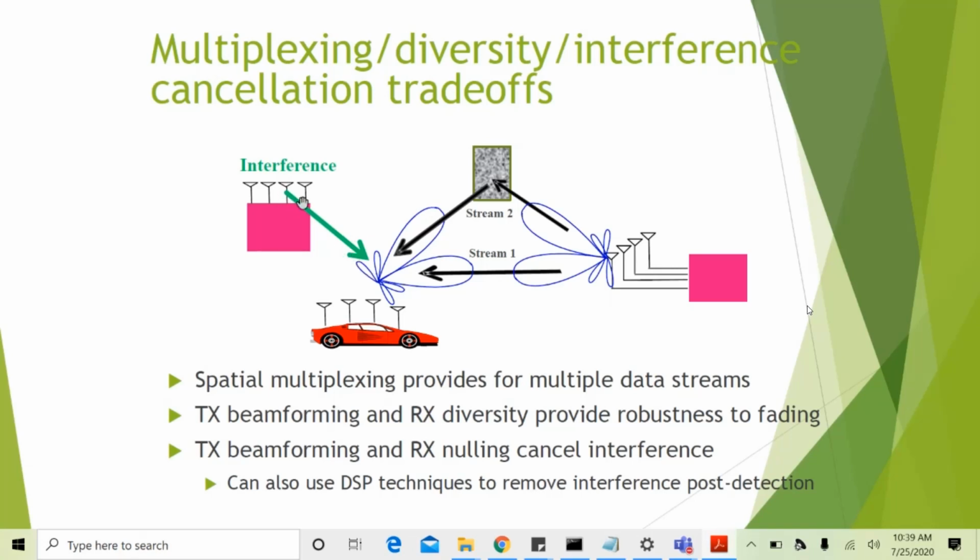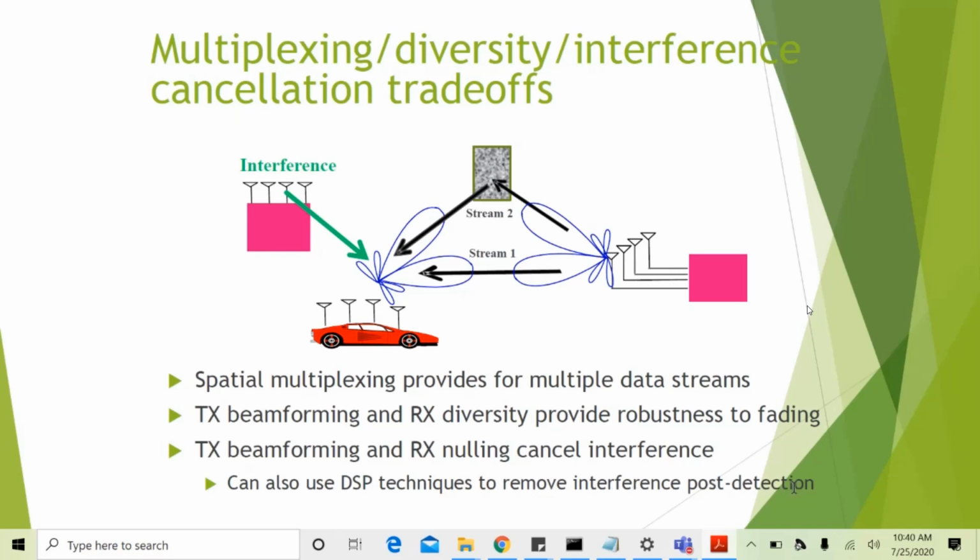This green arrow. What we can do here at the receiver is we can null the interference caused by this other user. At the same time, we can get the diversity benefits through this multiple input system. And here spatial multiplexing provides for multiple data streams, and TX beamforming and RX diversity provide robustness to fading. TX beamforming and RX nulling cancel the interference, and we can also use DSP techniques to remove interference post detection.